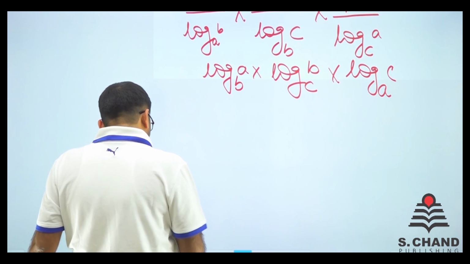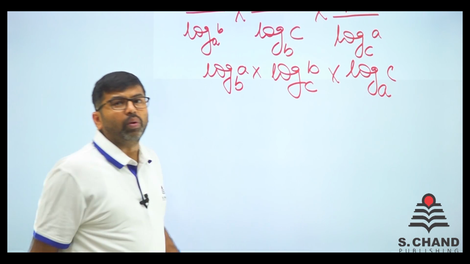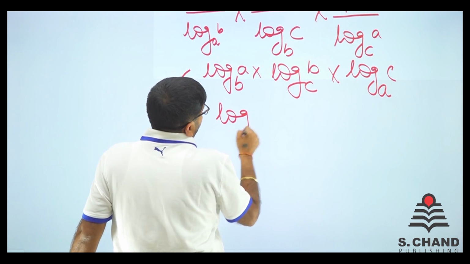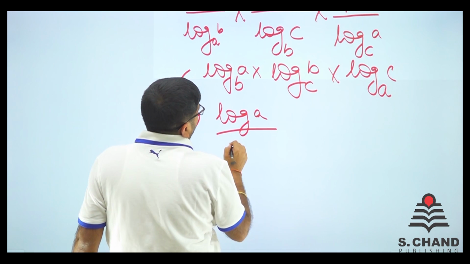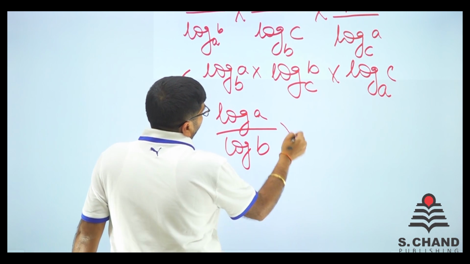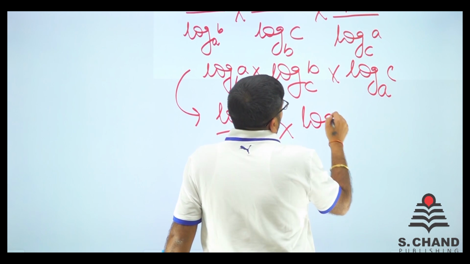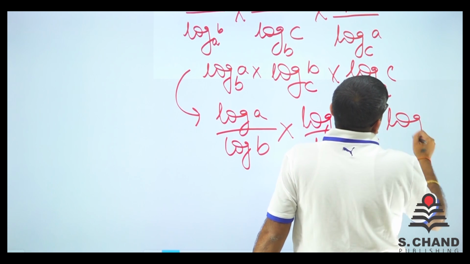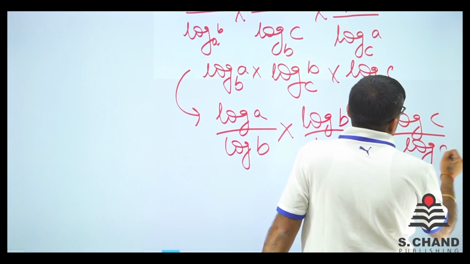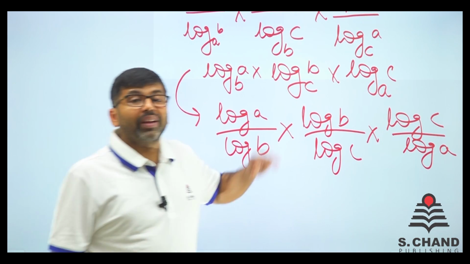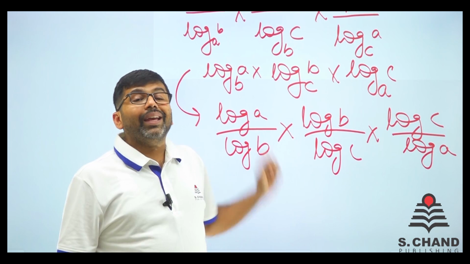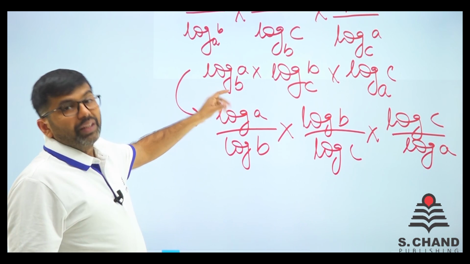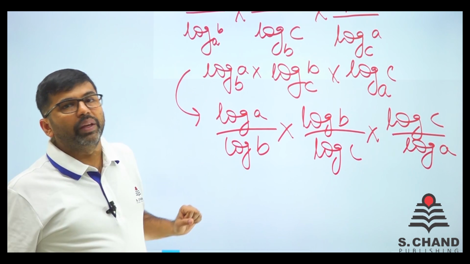Now there is a shortcut that you can directly cancel out, but we will not. We will put in one more step, very clear. This log a base b can be written as log a upon log b. This can be written as log b upon log c. And this can be written as log c upon log a. If you remember, we read all of this in the properties of logarithm. So when there is log a base b, that can be converted into log a upon log b.